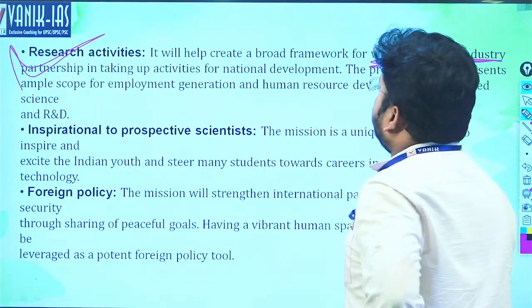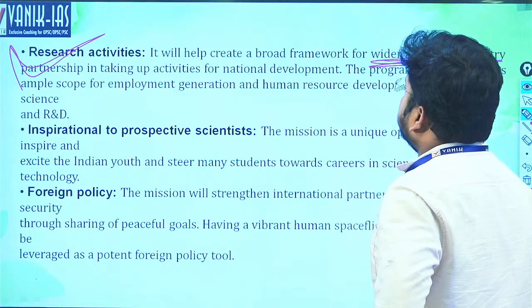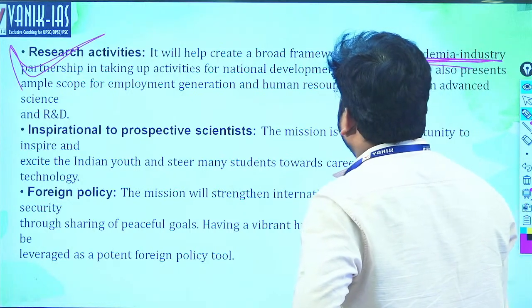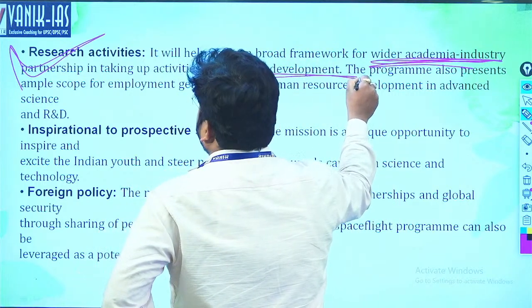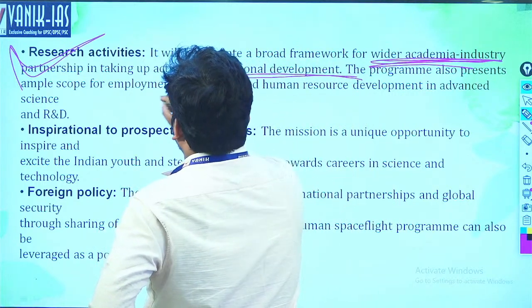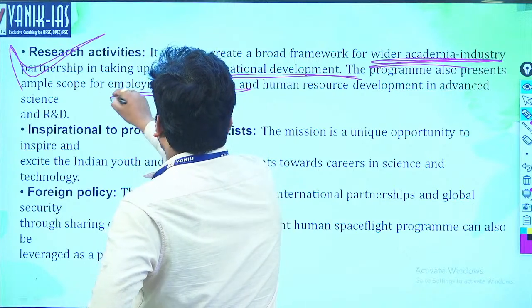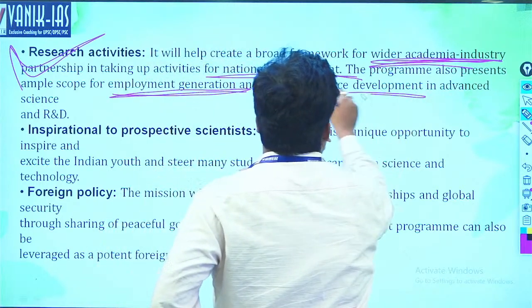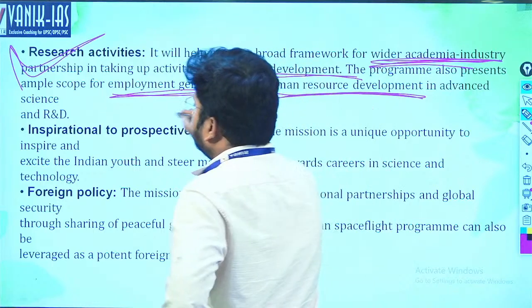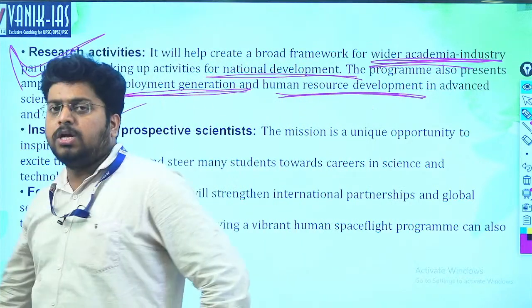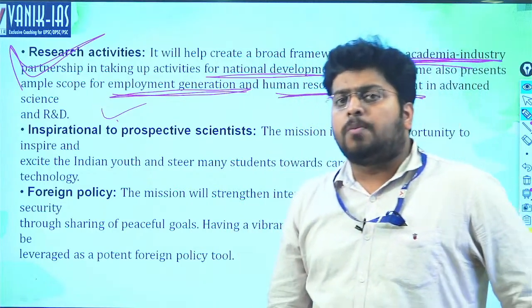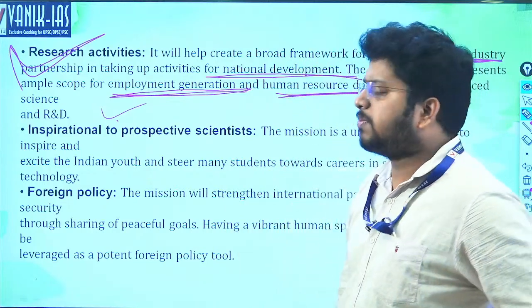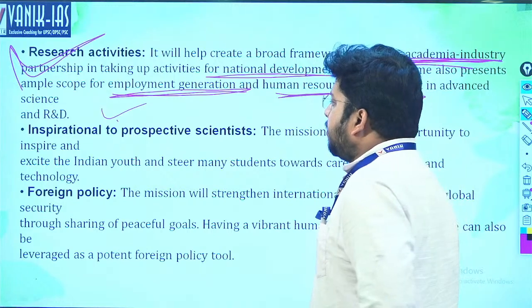Okay. So another thing is partnership in taking up activities at national development. The program may also represent ample scope for employment generation in the space industry, human resource development, and advancement of science and research and development. So that will give a boost to our research and development, human resource development, and also provide employment opportunities in space science and the space industry.